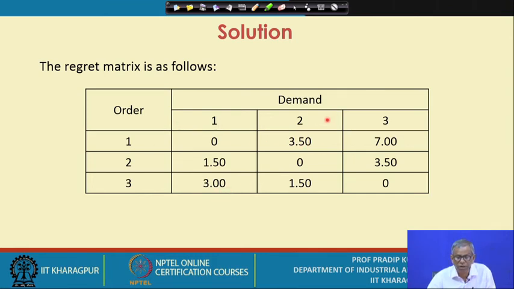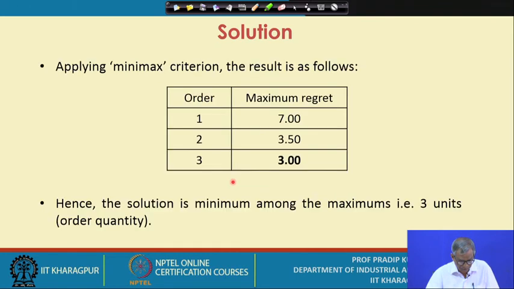Similarly, when the demand is 2 and order is 1, it's not a perfect match, so you are losing something; that is the opportunity cost, 3.50. When it is 2 versus 2, there is no opportunity cost, and when the order quantity is 3, again you are losing 1.50. If you look at this table, you get a regret matrix, an opportunity cost matrix.